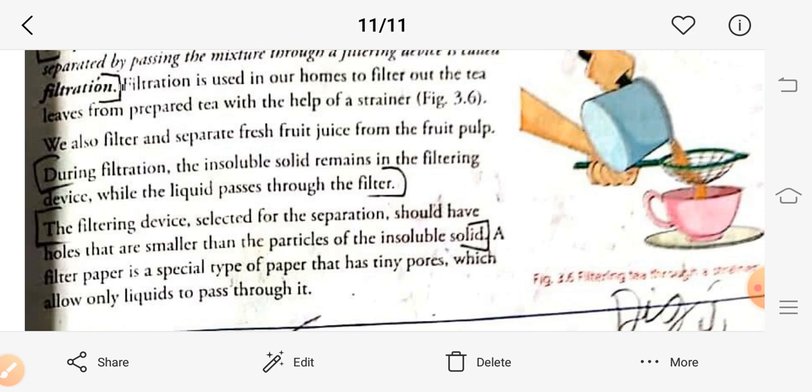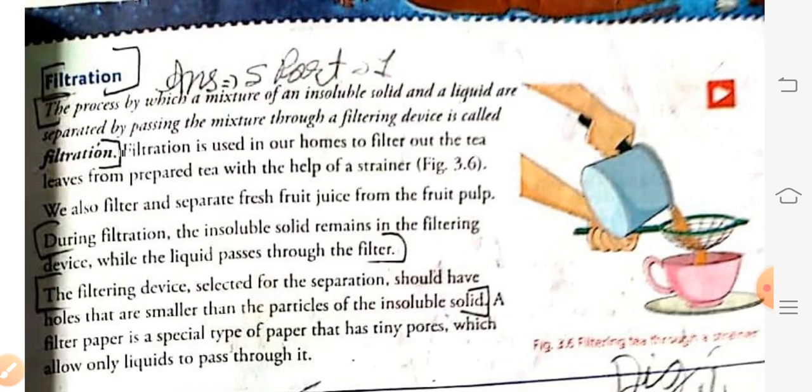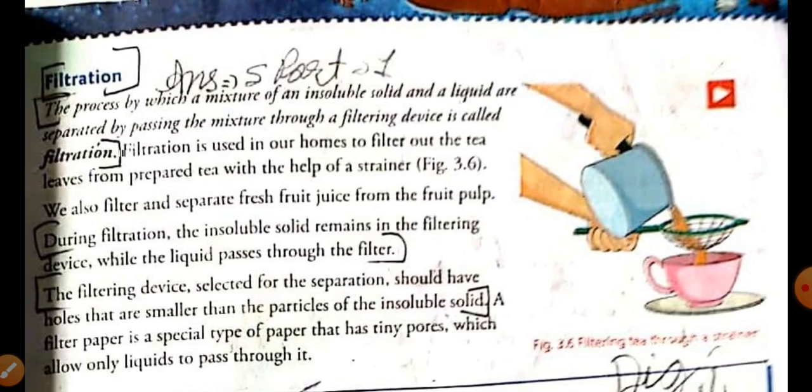In sieving, two solids are separated by passing them through a sieve, while in filtration an insoluble solid is separated from liquid by using a filtering device. So do not get confused between sieving and filtration. We can see the best example of filtration at our homes, that is the preparation of tea.